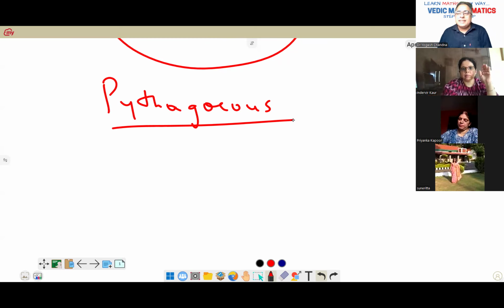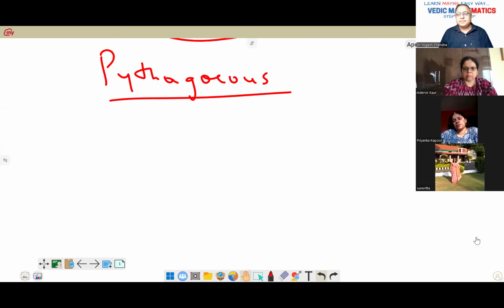Tell me, how will we define it, or what is it exactly? Side 1 square plus side 2 square is equal to the hypotenuse square.